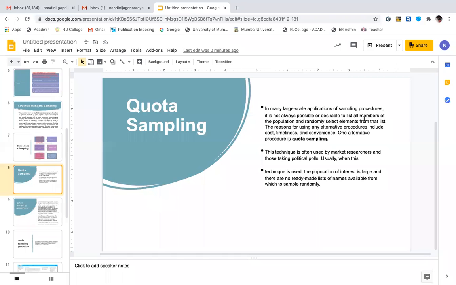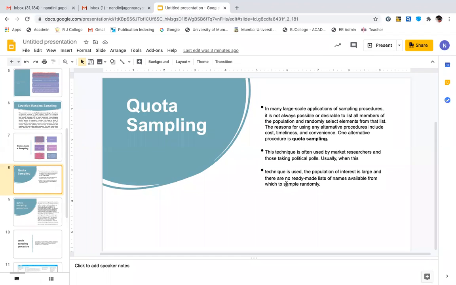In many large-scale applications of sampling procedures, it's not actually possible or desirable to list all members of the population and randomly select elements from that list. The reasons for using any alternative procedures include cost, timeliness, and convenience, and one alternative is quota sampling. This technique is often used by market researchers and those taking political polls. Usually, when this technique is used, the population of interest is large and there are no ready-made lists of names available from which to sample randomly.